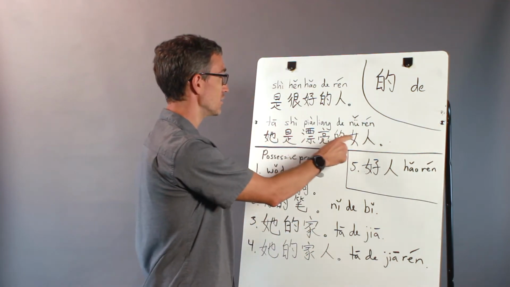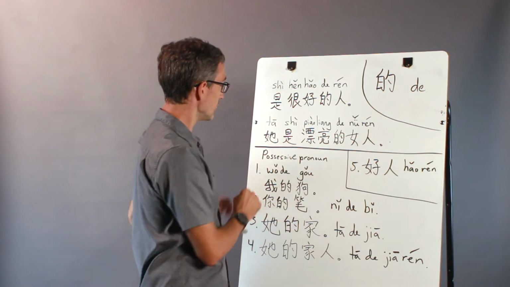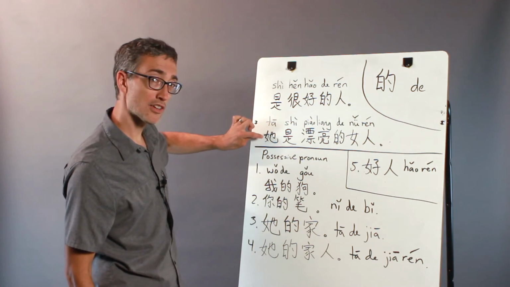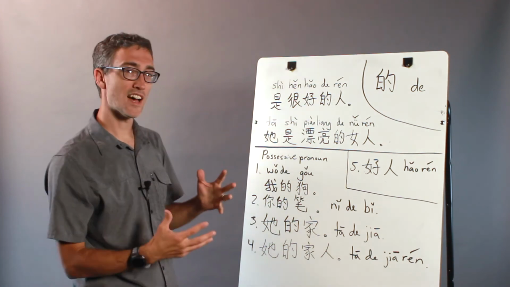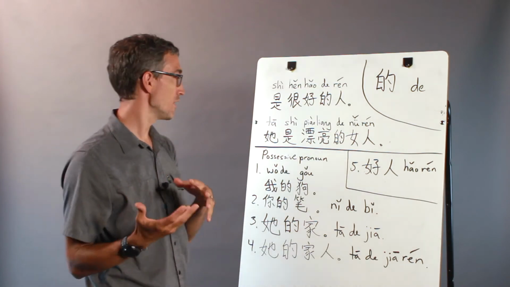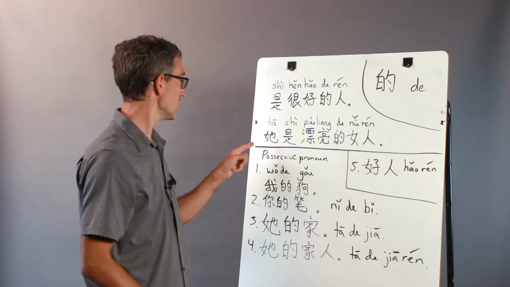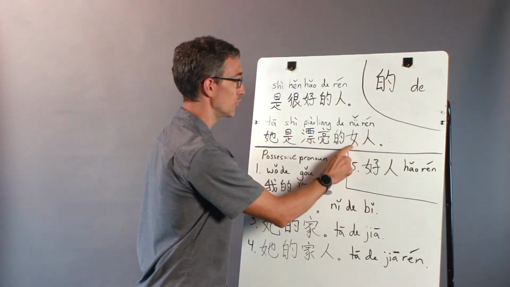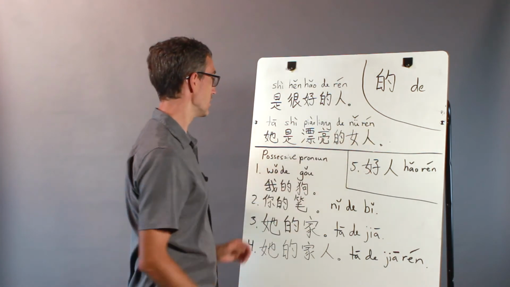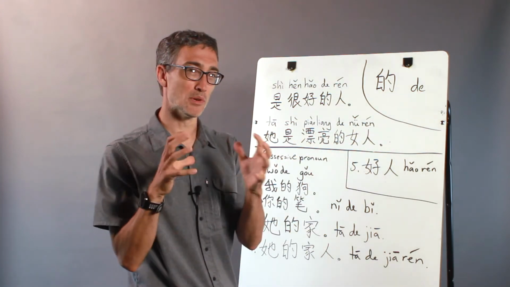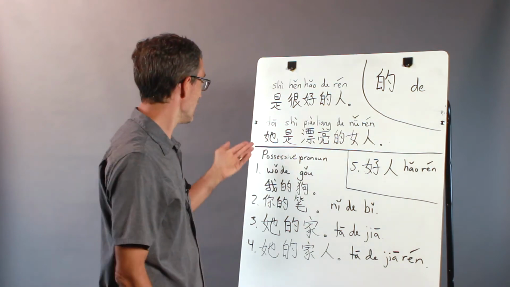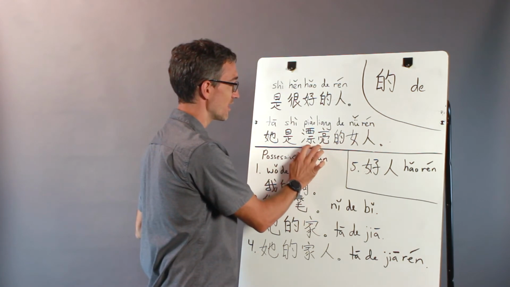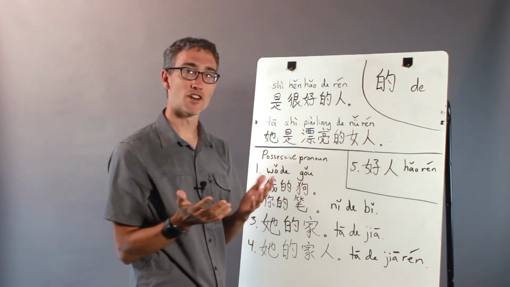她是漂亮的女人. She. Notice, if you're learning characters, that there's a little female radical right here that indicates this 她 is referring to a woman or female, not to a man or an it. So, she, 她是漂亮的女人. Beautiful, the woman, 女人 means female person. You know how Chinese, I love it, it's just building blocks, right? Female person is woman. 她是漂亮的女人. So this 的 indicates that this right here is an adjective. That's the function of the 的.